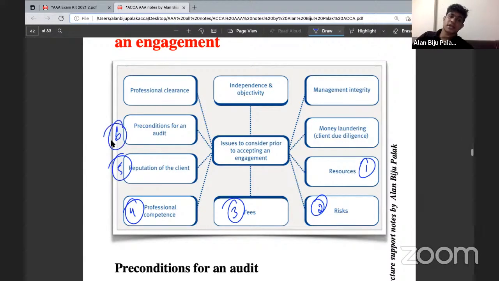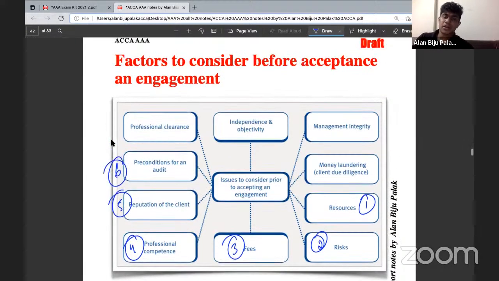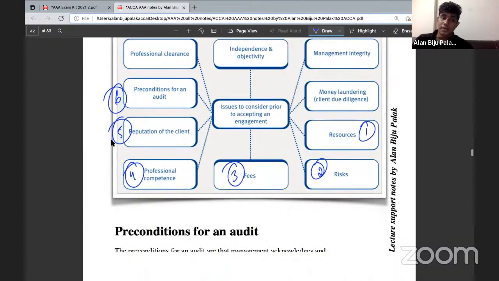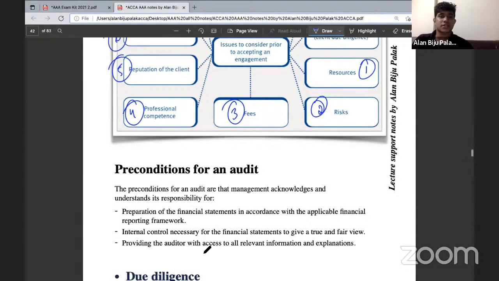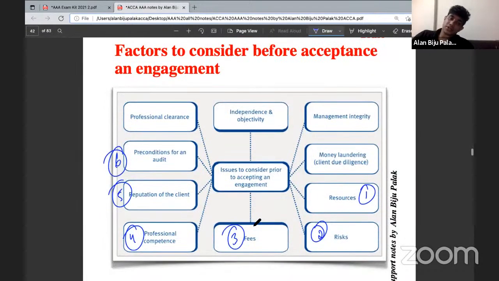Then next, you need to consider the preconditions for the audit. You need to consider whether the management has an adequate amount of internal controls. Then you need to consider whether you will be having unrestricted access to all the relevant information and explanations, unrestricted access to persons within the entity, and unrestricted access to the additional information that you require from the company. Then only you should accept the engagement. In addition, above all, you should consider whether the company has prepared the financial statements in accordance with the applicable financial reporting framework. So these are the preconditions for an audit.